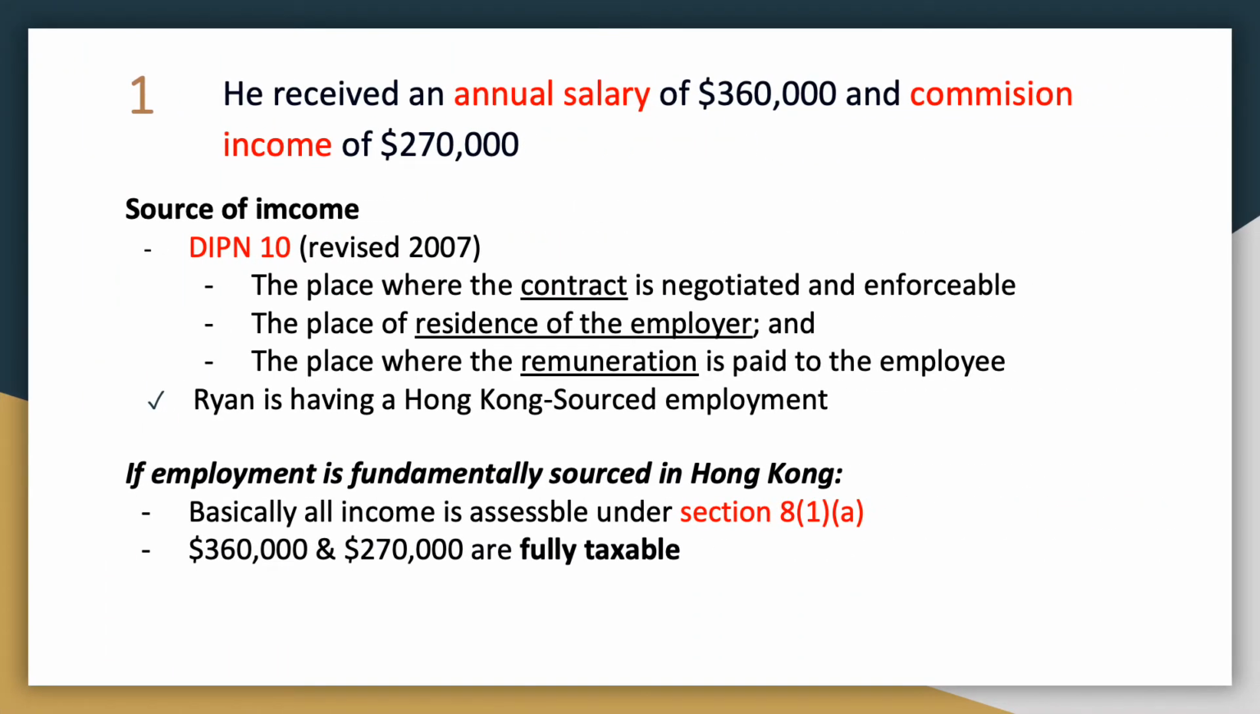For Note 1, he received an annual salary and commission income. Firstly, we should identify the source of income. Under IPN 10, there are three criteria for identifying the source of income. In this case, Ryan has a Hong Kong source employment. And under Section 8(1A), if employment is fundamentally sourced in Hong Kong, basically all income is assessable. So the $360,000 and $270,000 are fully taxable.